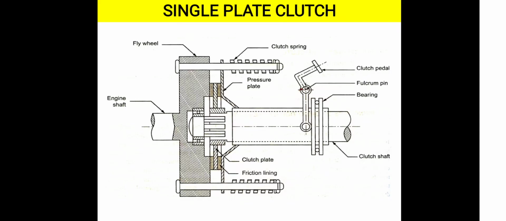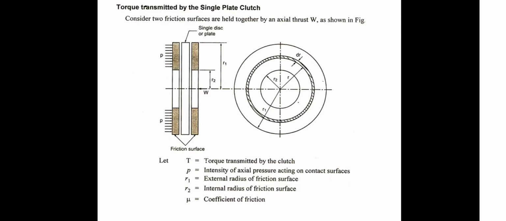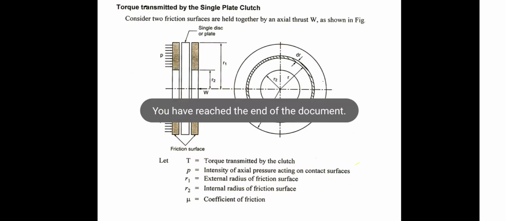While we release the clutch pedal, due to the spring force, the spring force acting over the pressure plate will engage the clutch plate. So automatically the power will be transmitted from the flywheel to the clutch plate. The clutch plate is mounted over the output shaft by using splines, so the power is automatically transmitted to the output shaft. This is the working principle of the single plate clutch as well as the multi plate clutch.